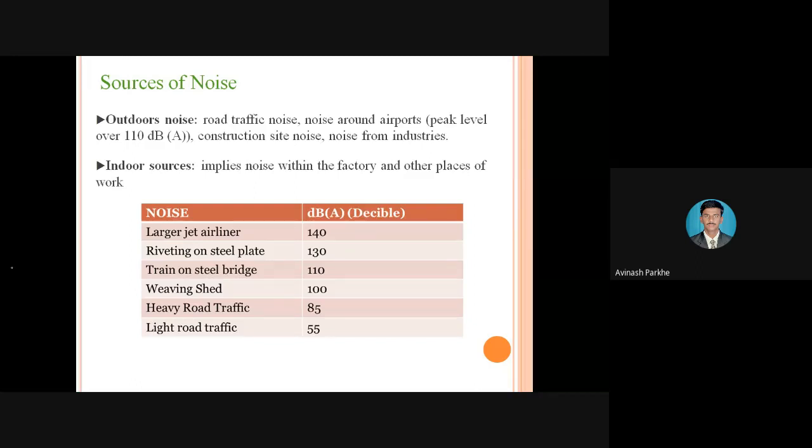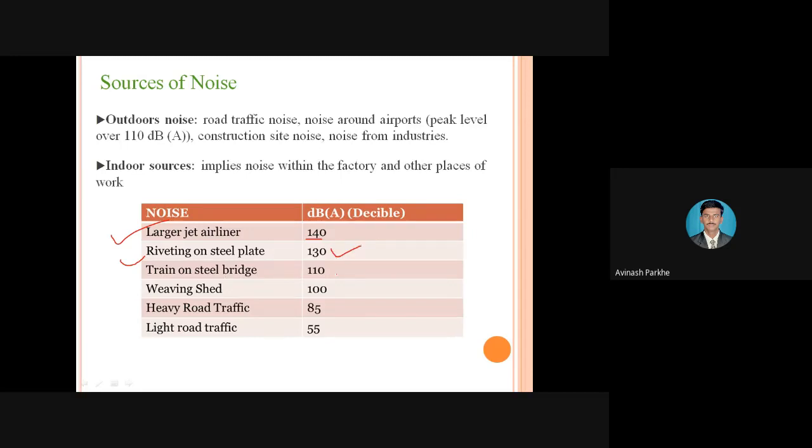And here some levels of noise are also represented. For example, the aircraft or airlines I have given as an example have an intensity of about 140 decibel. Then riveting on steel plates, if we perform the rivet operation on a steel plate, its intensity is 130.